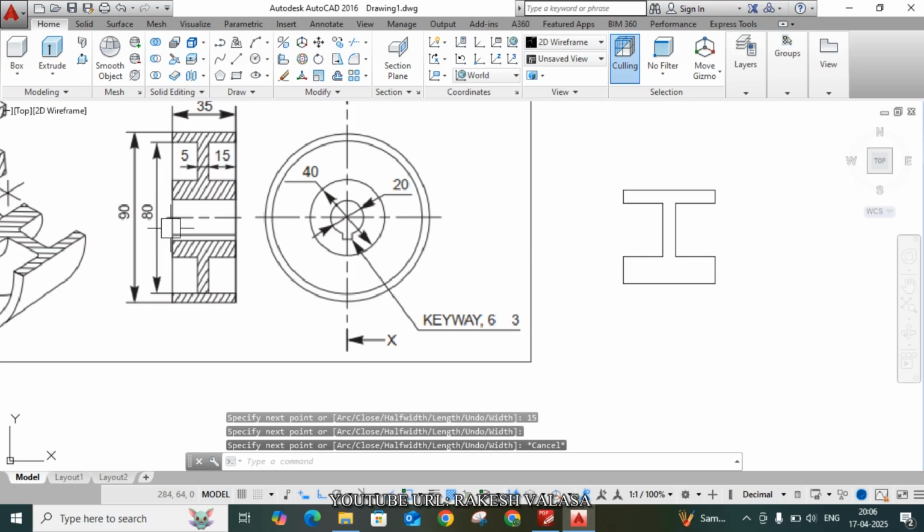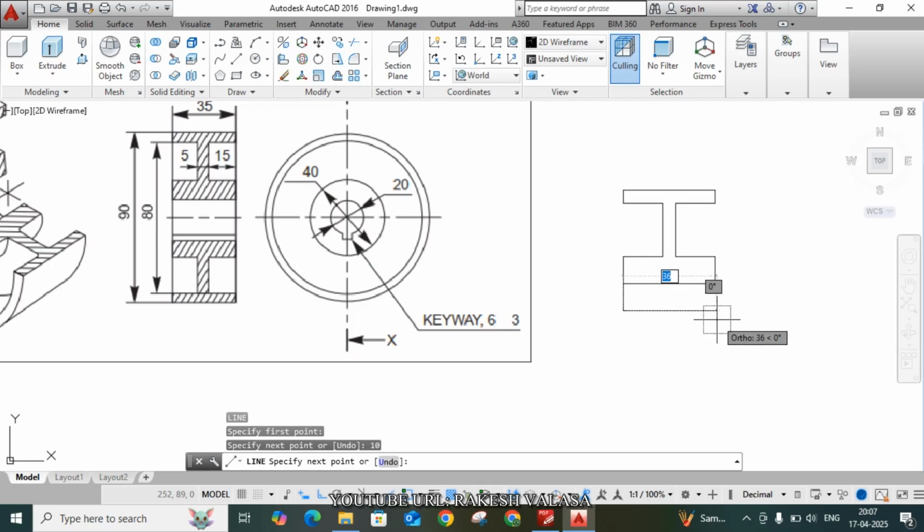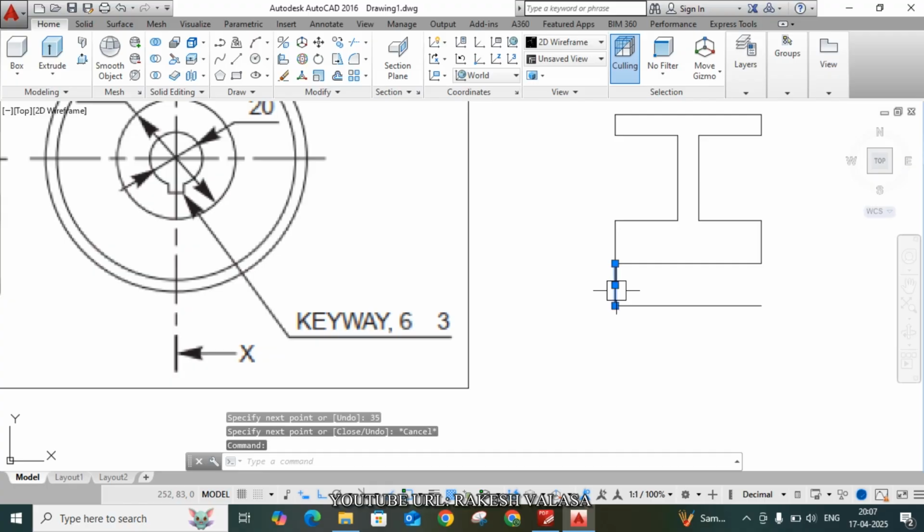Next draw the axis line, that is 10 mm offset from this bottom edge. Take the line command from this point, draw 10 mm, 10, enter. Next draw the horizontal line up to 35 mm. Now delete this line and change this line, otherwise you can leave it.